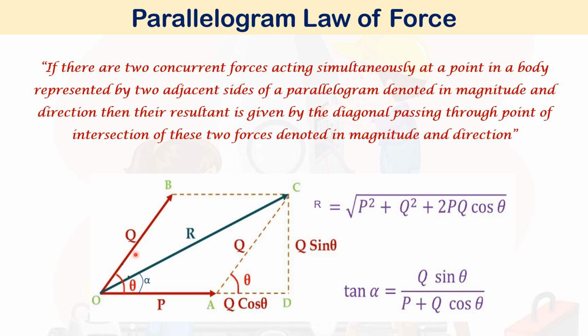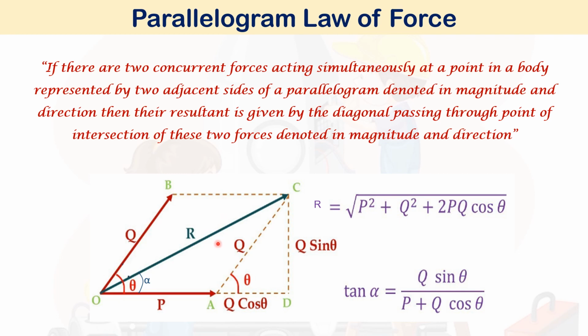That is the meaning of denoted in magnitude and direction: same magnitude and same direction. So P is acting away from the origin, Q is also acting away from the origin. Then the resultant will be the diagonal, which also acts away from the origin.